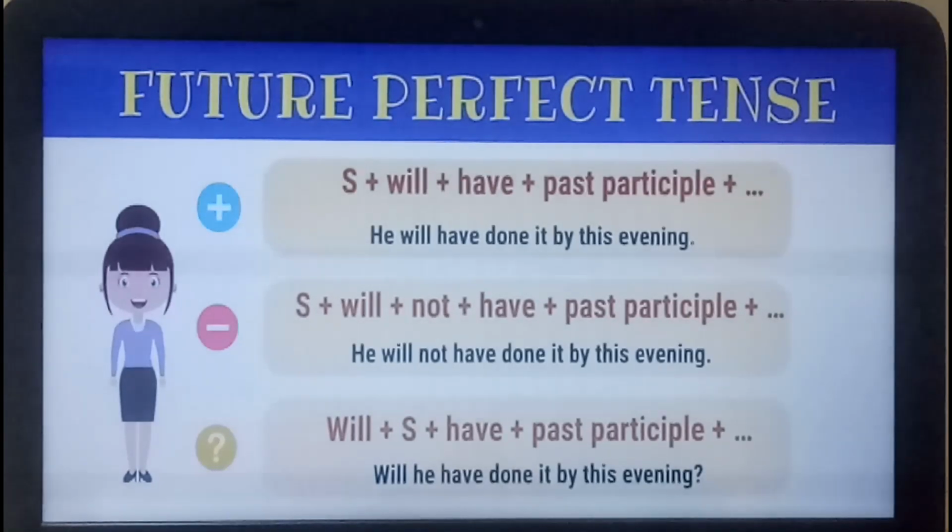Again, for every future tense, will is there. For present perfect, past perfect, and future perfect, we are going to use the third form of the verb. For future, we will be adding have. Okay, he will have done it by this evening. Will is there, have is there, verb's third form is there. For negative, not is there: he will not have done it by this evening. For interrogative, will is coming in the beginning: will he have done it in the evening? So for future perfect tense, will plus have plus verb's third form.